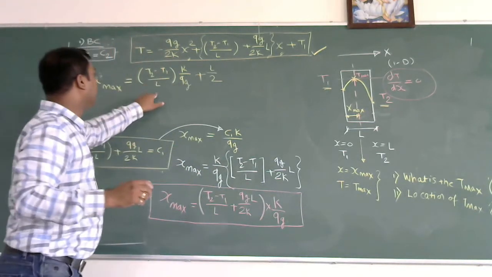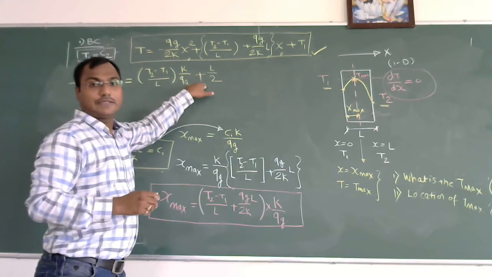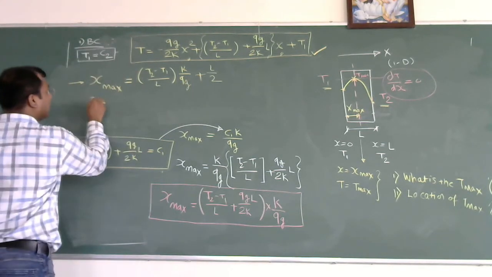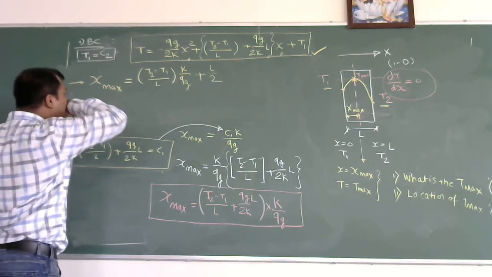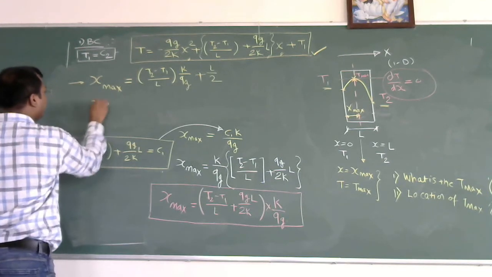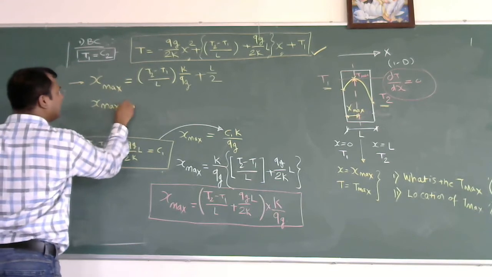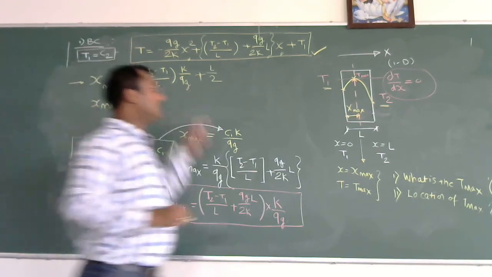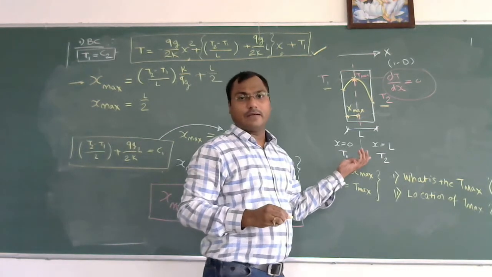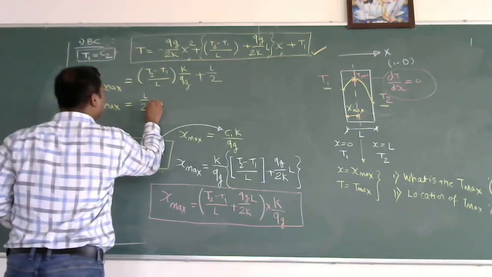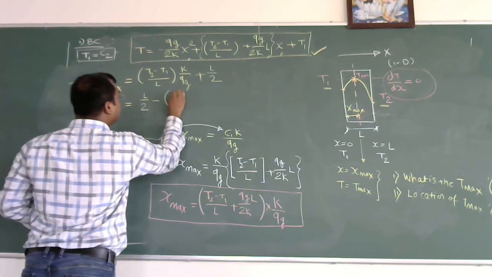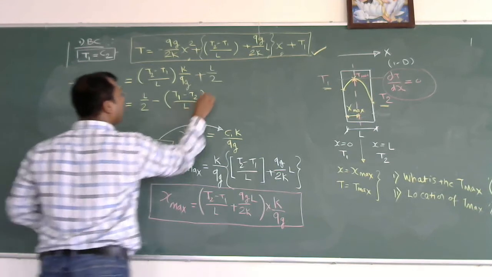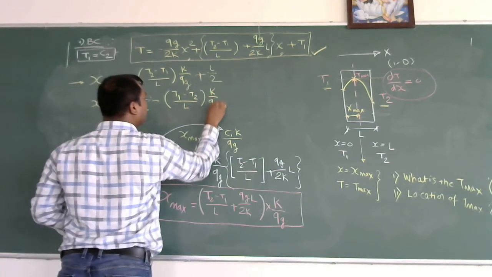That is (T2 minus T1)/L, K by Qg plus L by 2. Okay, so this becomes again one equation. Again, if I rearrange the terms, I will get x max is equal to L by 2, which is the half thickness of this plate, minus, again I need to change the sign, (T1 minus T2) divided by L, K by Qg.